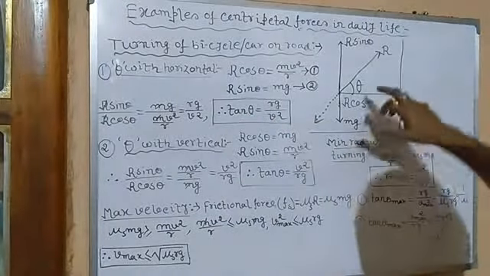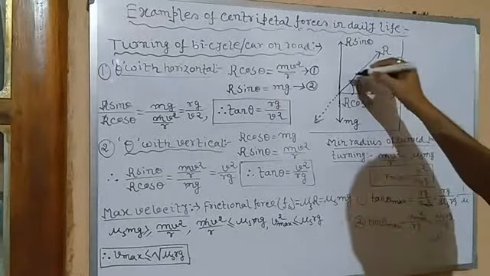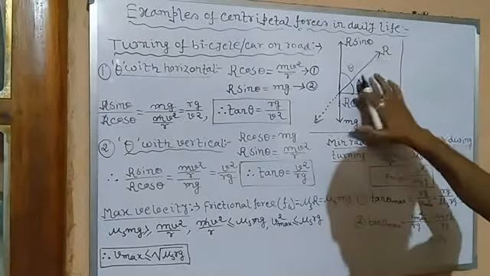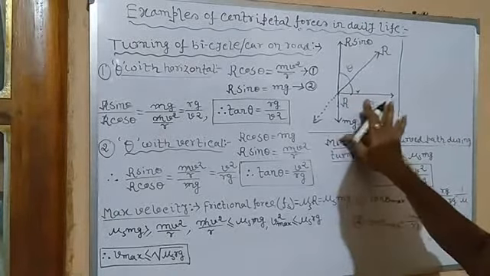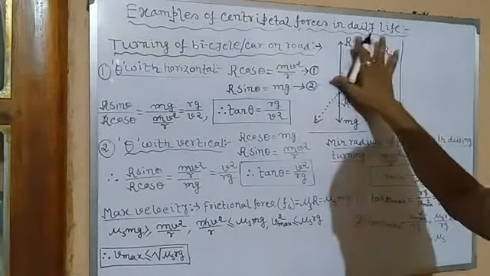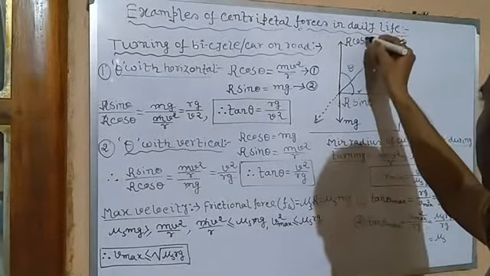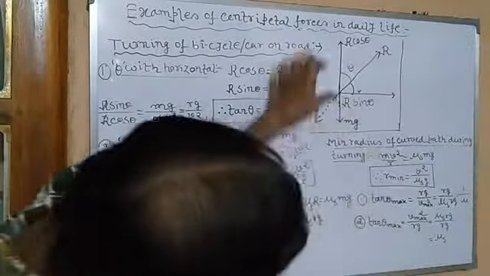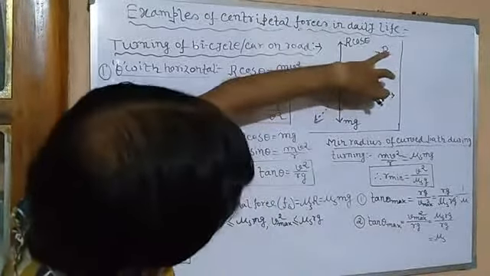But now, if the reaction makes an angle theta with the vertical, then it turns into R sin theta and R cos theta. If we look from this side, this is base, this is height, this is perpendicular.